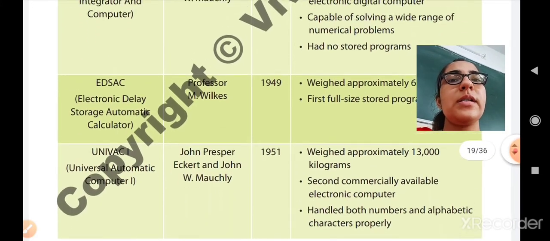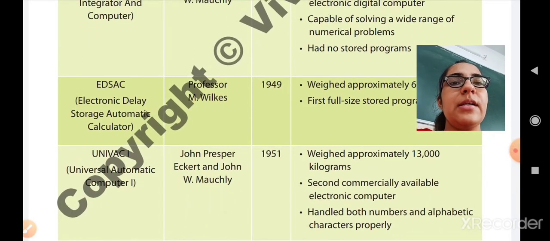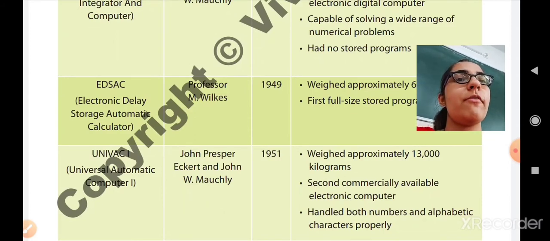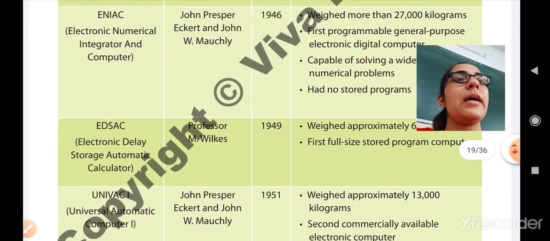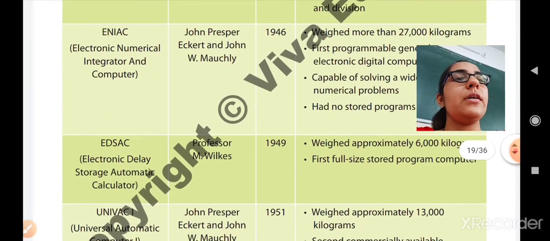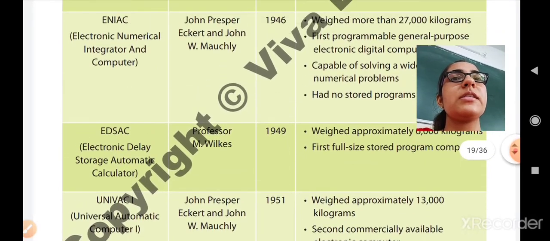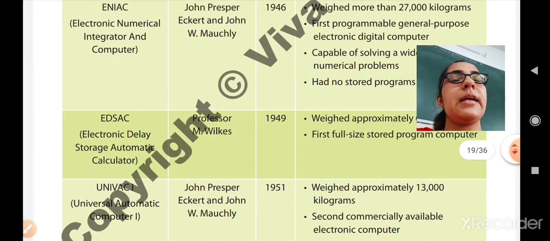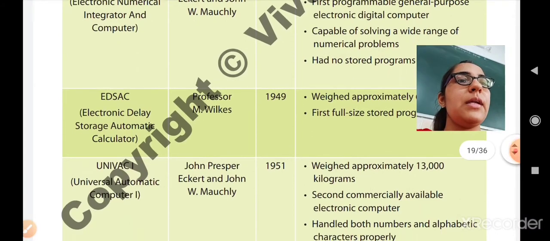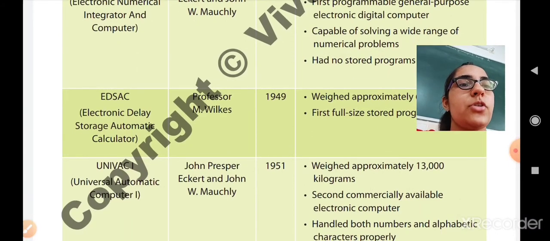Now the last one is UNIVAC1, which stands for Universal Automatic Computer, and it was built by John Presper Eckert and John W. Mauchly in the year 1951. The weight of this computer is 13,000 kilograms, lighter than ENIAC and heavier than EDSAC, so the weight is average.